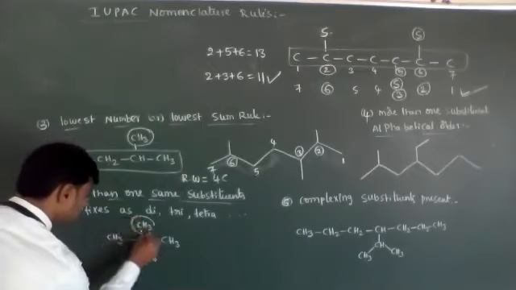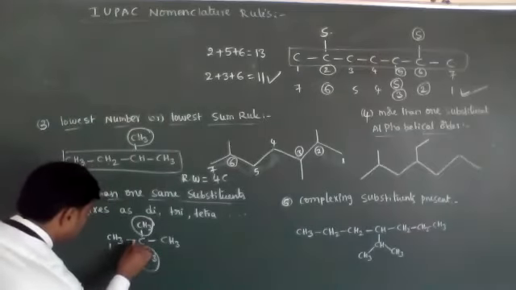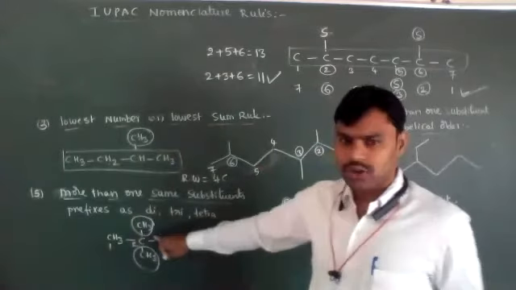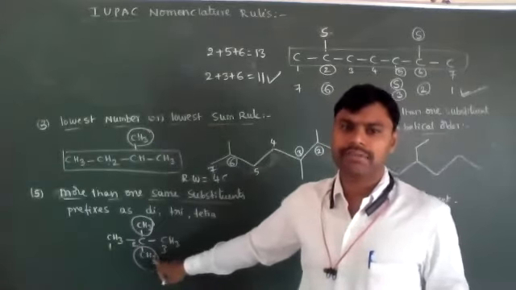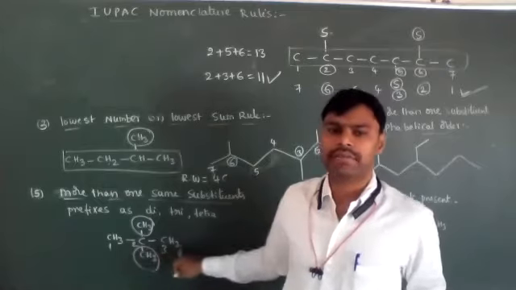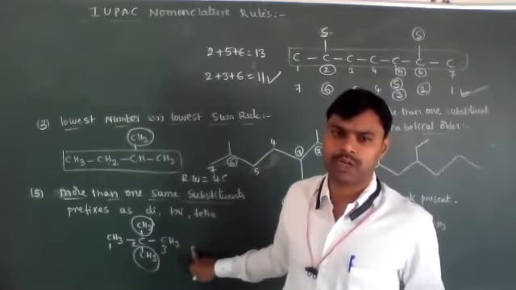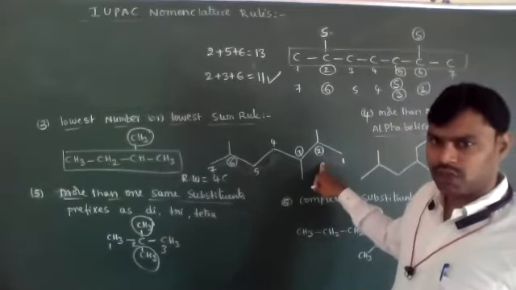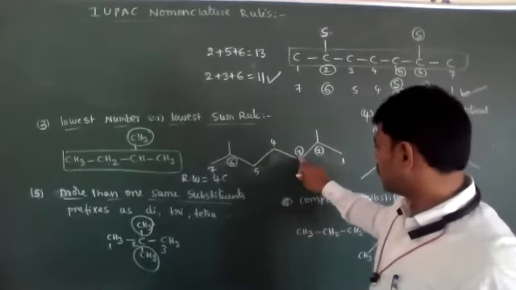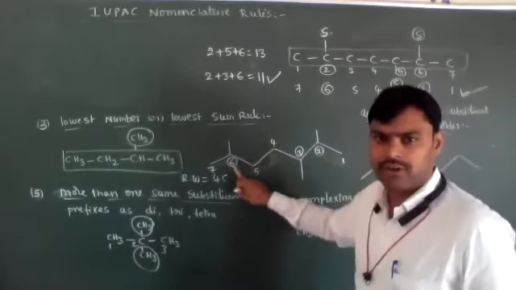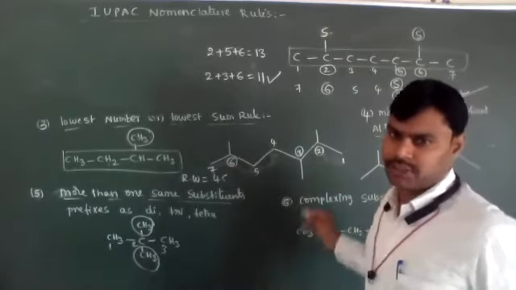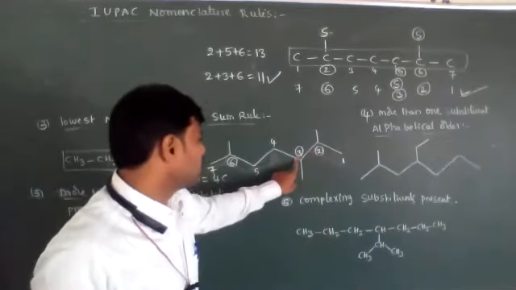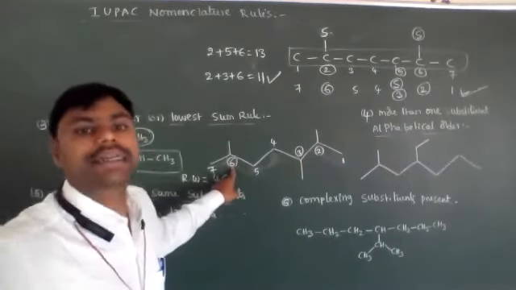Here, see the longest chain 1, 2, 3. At the second carbon, 2 methyl groups are repeated. That is what is called dimethyl. 2,2-dimethylpropane. Now if you want to write the IUPAC nomenclature of this compound, first we have to write the positions. Same substances are present, so the substance positions we write 2, 3, 6.